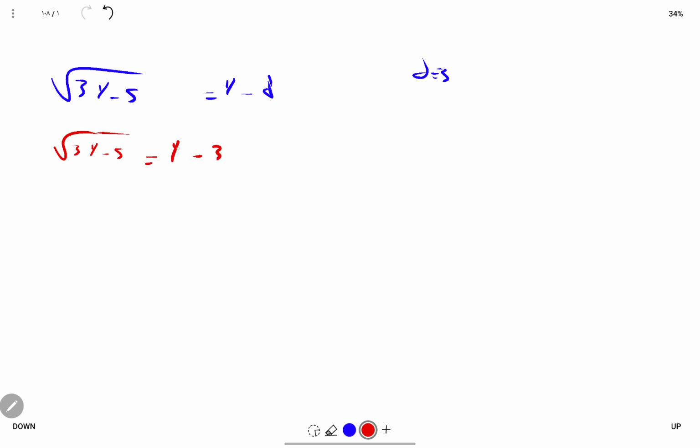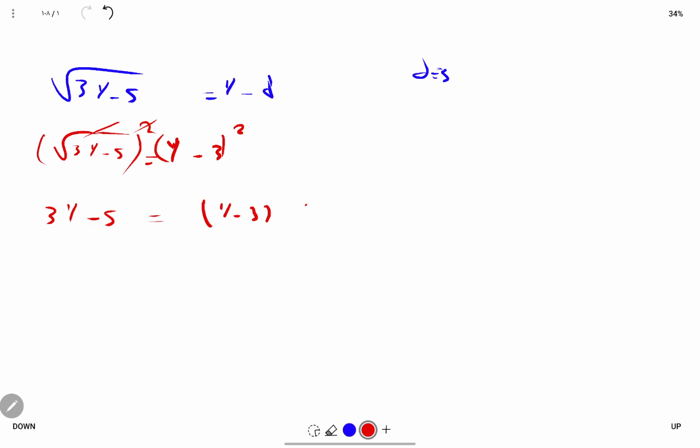Now another example. Let's say we have the square root of 3y minus 5 is equal to y minus d. We need to find the value of y if d is equal to 3. So let's replace d with 3. So we have the square root of 3y minus 5 is equal to y minus 3. Now to find y, first step we need to raise both sides to the power of 2. Now we cancel the 2 and the square root, so we get 3y minus 5 is equal to (y minus 3) squared.